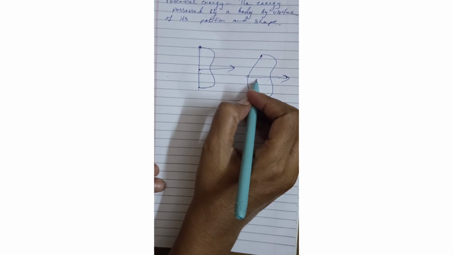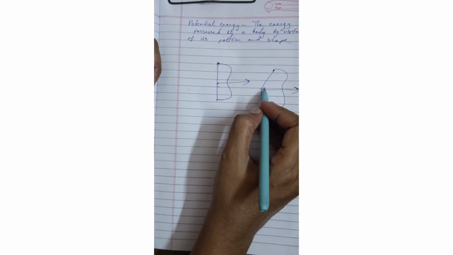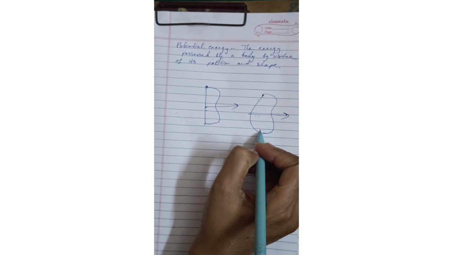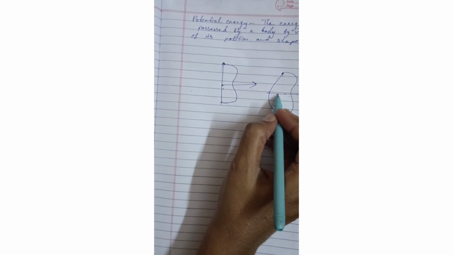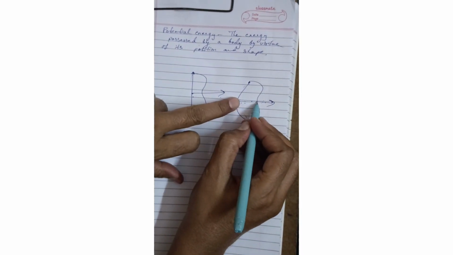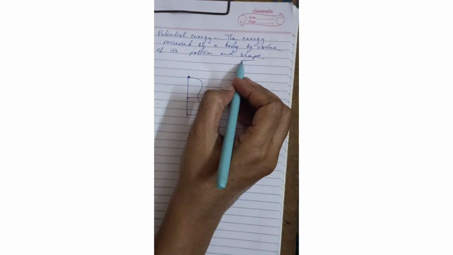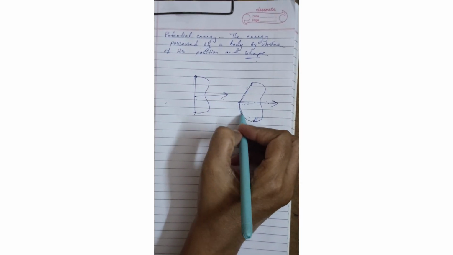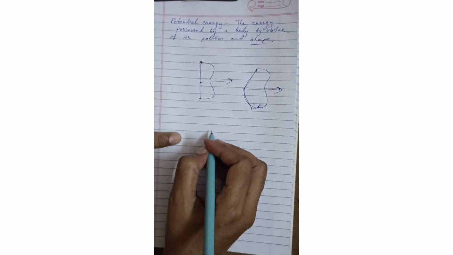Before that it was at rest, so it was having potential energy. When we are changing the shape of this thread, what happens? The potential energy will increase. And inside the arrow, potential energy will be converted into kinetic energy and it goes. That's why we are taking the word shape, because we are changing the shape of the thread of the bow, right?